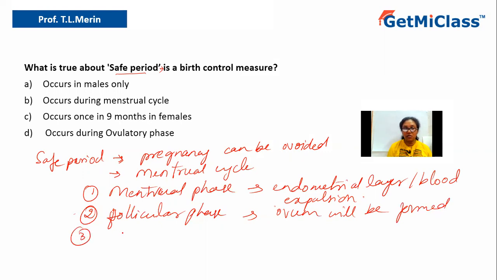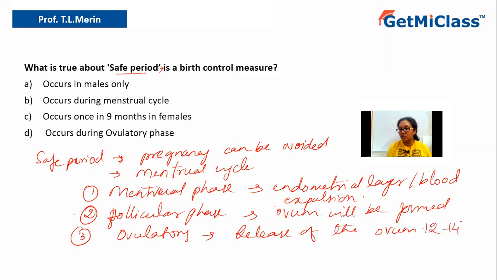Now the third one is called the ovulatory phase. The ovulatory phase is nothing but the release of the ovum, the female gamete, and this happens between the 12th to 14th day of the menstrual cycle. Usually the menstrual cycle is on an average 28 days. So during these days the ovum will be released. If the ovum is released and at the same time there is coitus, the sperms can easily come and fertilize it.